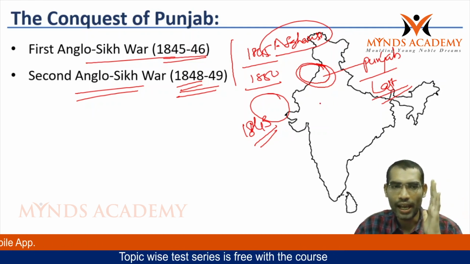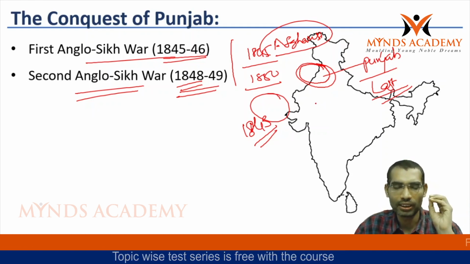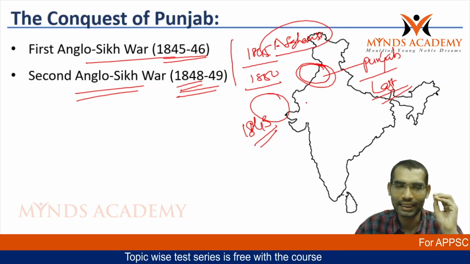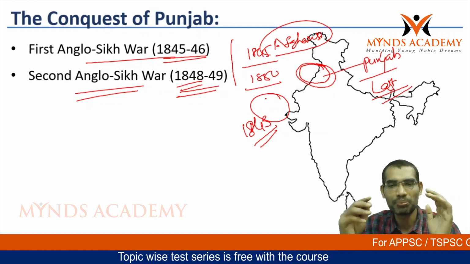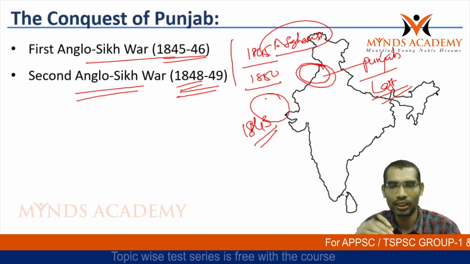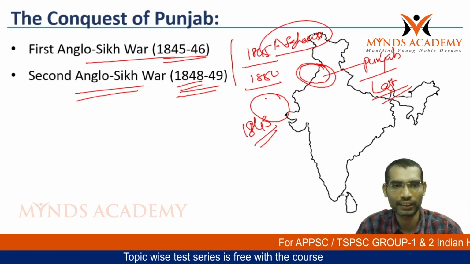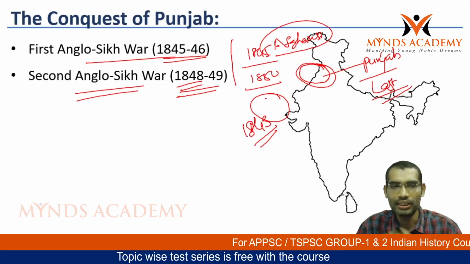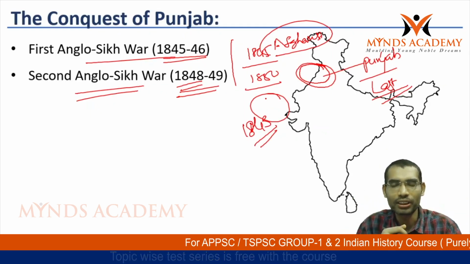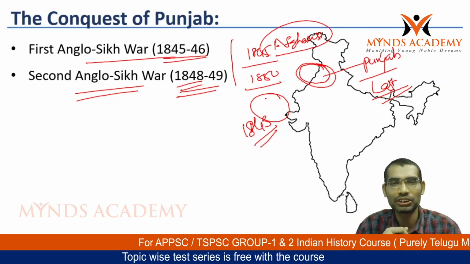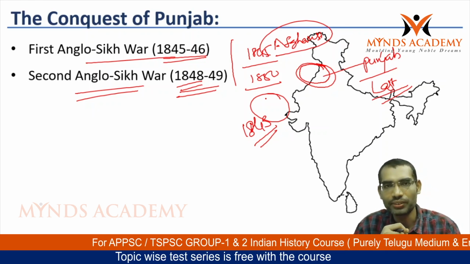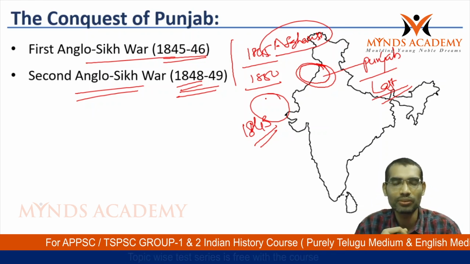So two Anglo-Sikh wars took place. With the first and the second Anglo-Sikh war, the British completely annexed Punjab into the territories of the British Empire. So with this, almost the entire subcontinent was directly under British rule. Remaining parts of India were under indirect rule of the British.